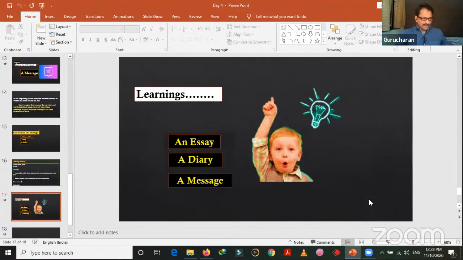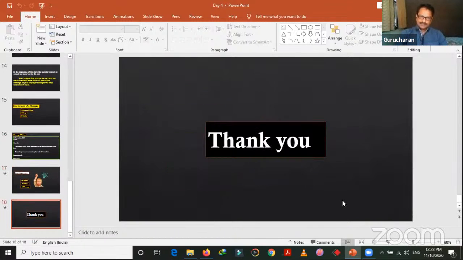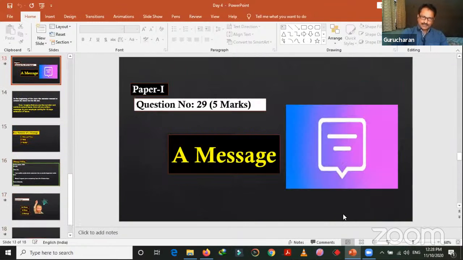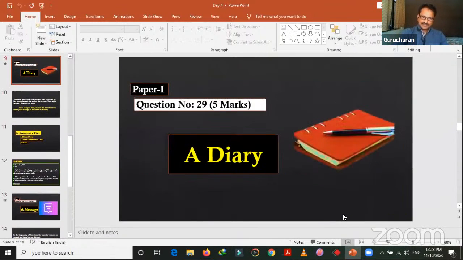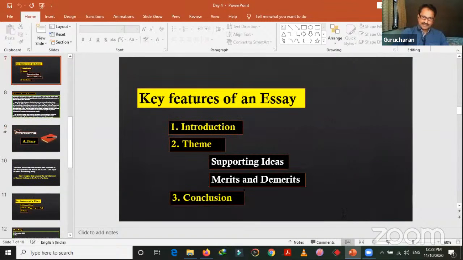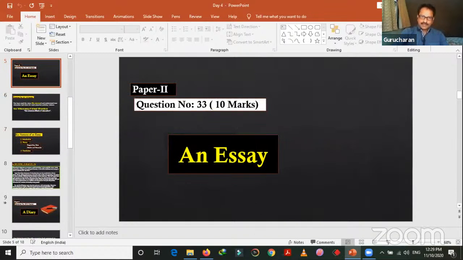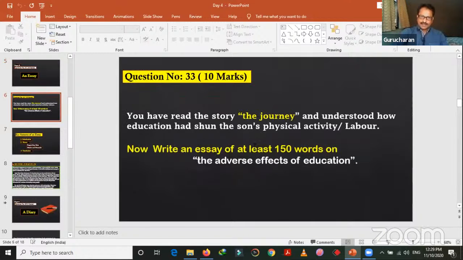Okay. Learnings. What we have learned here in today's session, we have talked about an essay, a diary, a message. Yes or no? So essay, you understood? You got it, children? Let's go on to the first one. Essay is a 10 marks question. This is from paper 2. This is question number 33 in the examination.